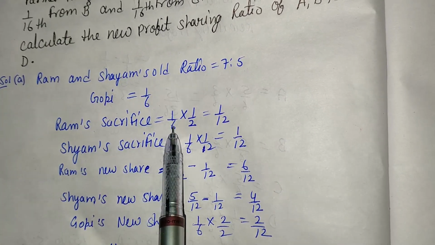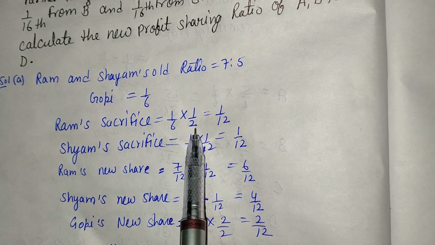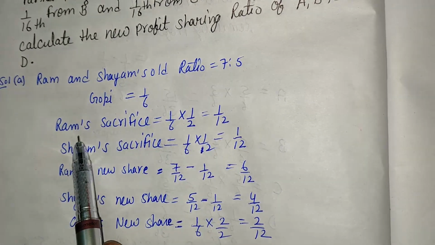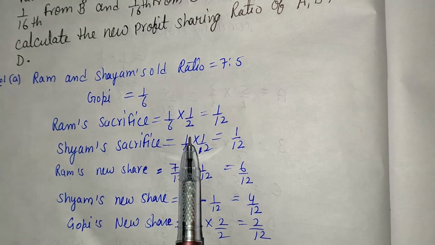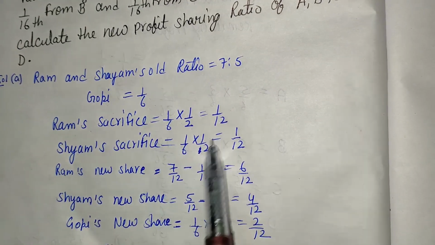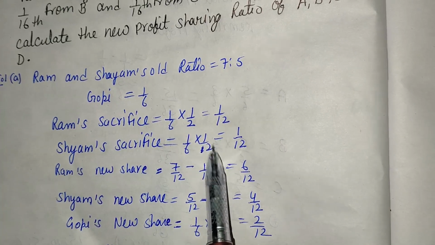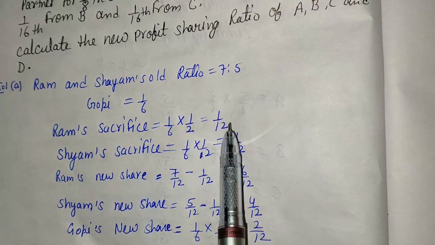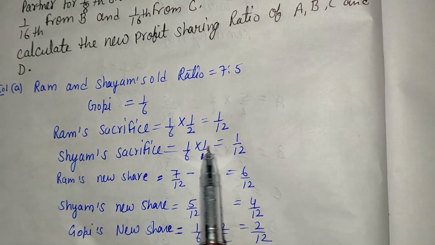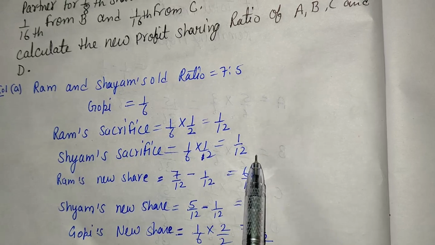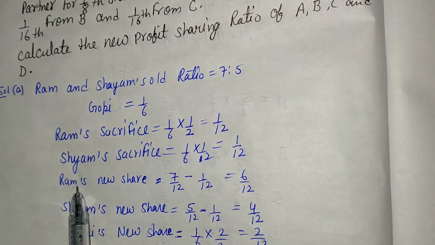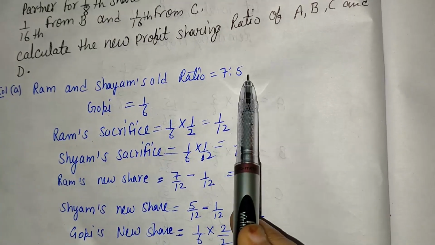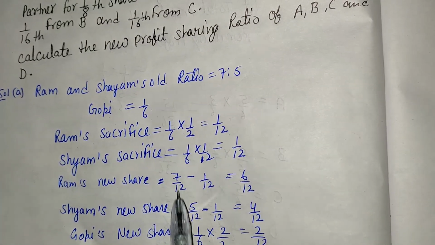That is 1/6 multiplied by 1/2, taken by Gopi from Ram. The second thing, that is 1/6, Gopi's share, equally from Shyam, that is 1/2. Total of this: 1 into 1 is 1, 6 into 2 is 12. Here also 1 into 1 is 1, 6 into 2 is 12. It means Ram's old share is 7/12.